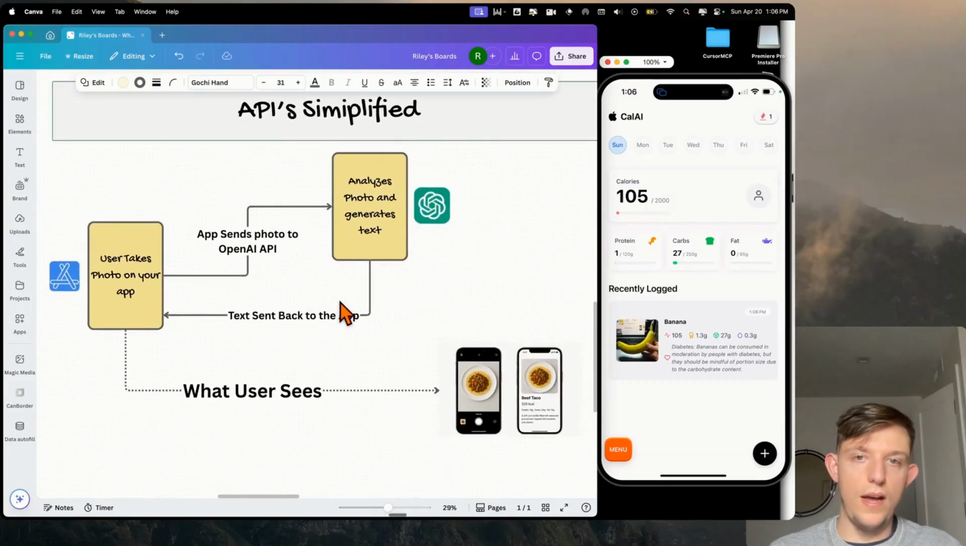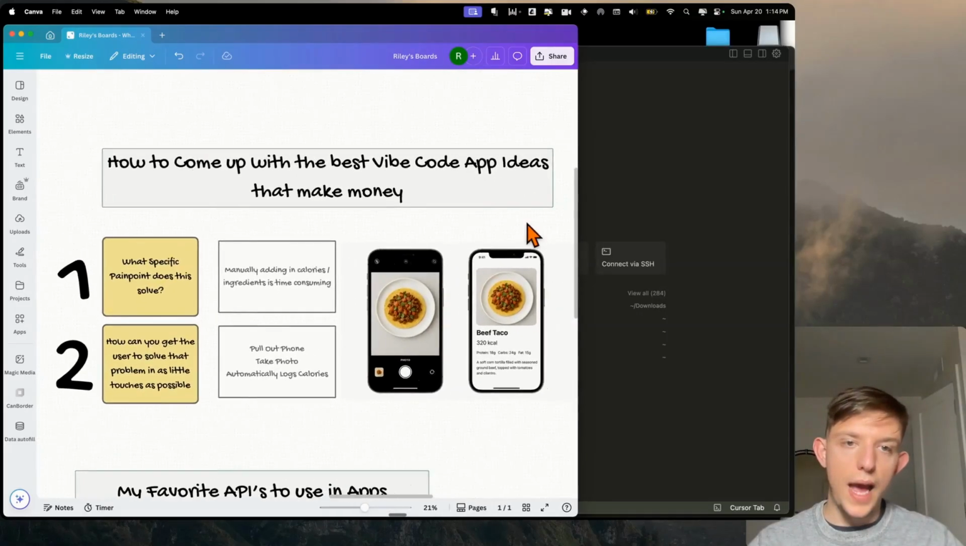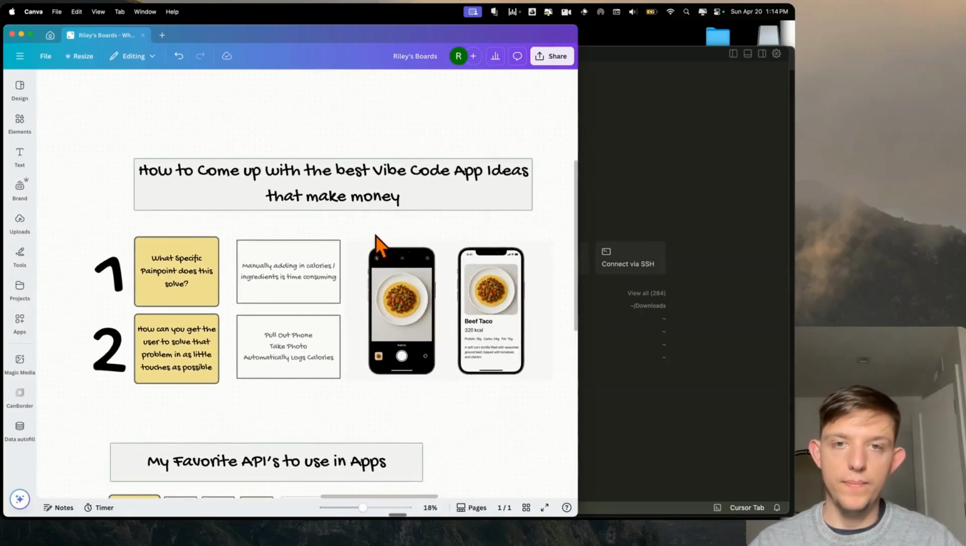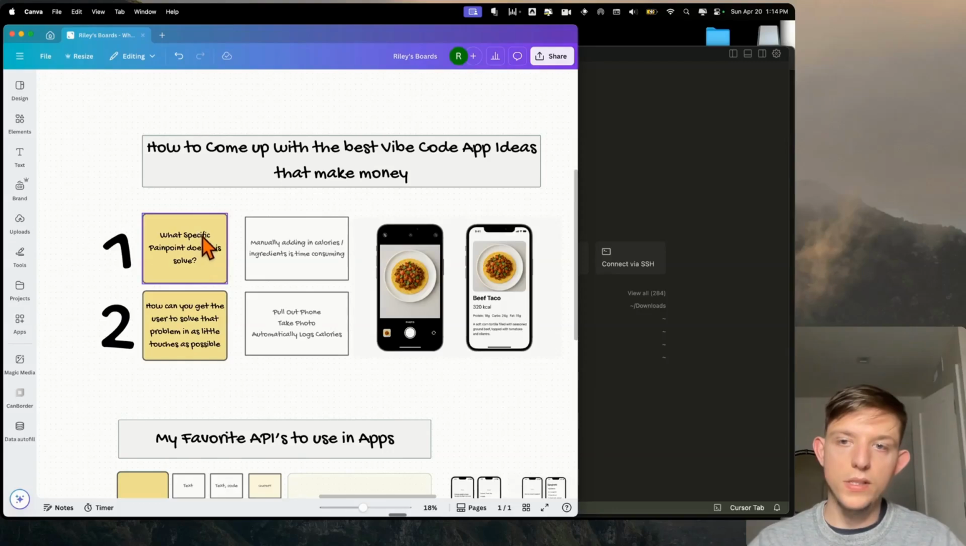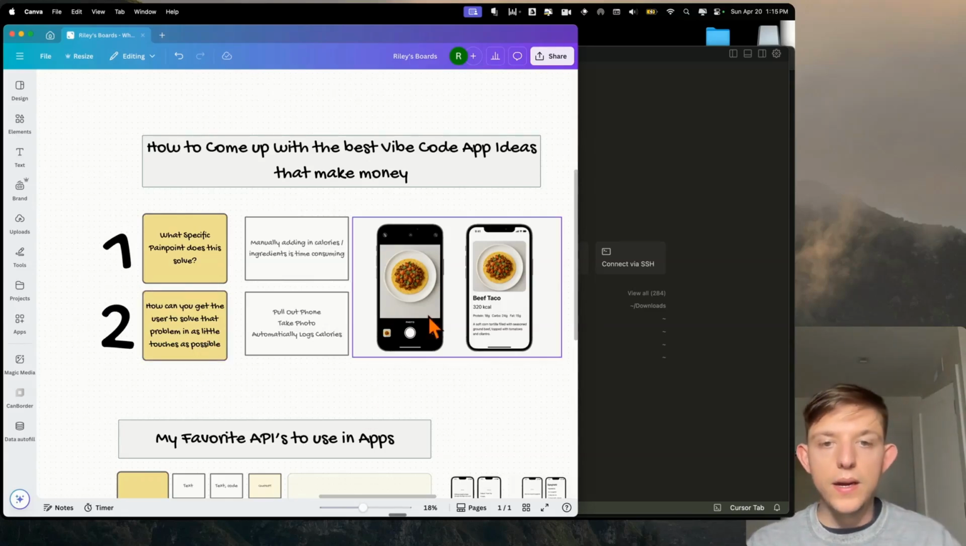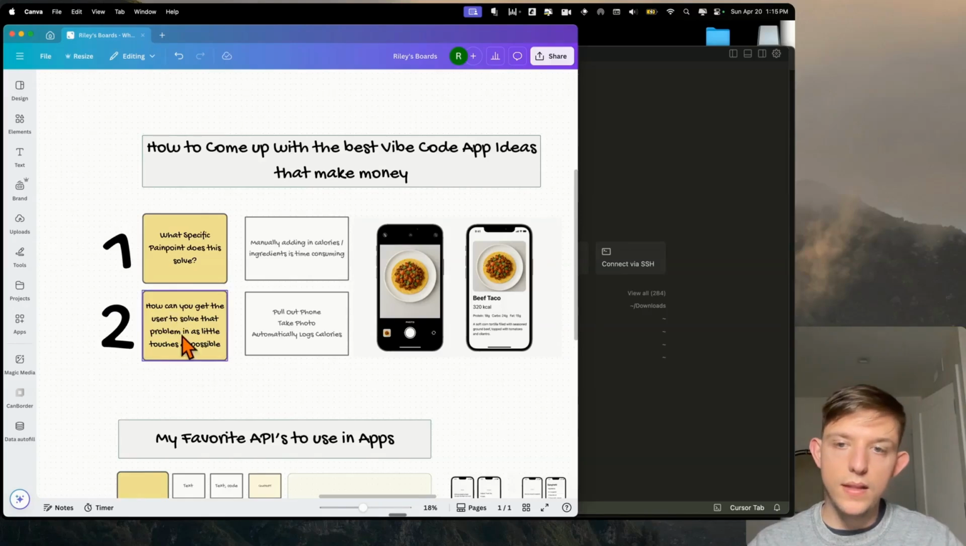And we're entering the era where you can just build apps specifically for yourself. The best app ideas that make money, at least when you're starting out, follow these two rules. What specific pain point does the app solve? And then how do you get the user to solve that problem in as few touches as possible? Because of APIs and AI, it makes it a lot easier to make things solvable really quickly.